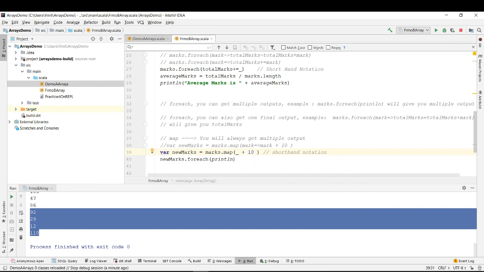Yeah. So the question is not between for and foreach. You are saying between for and foreach. I'm asking what is the difference between foreach and map? In map, we can use the shorthand notations. In foreach also you use the shortened notation, right? You can see over here.